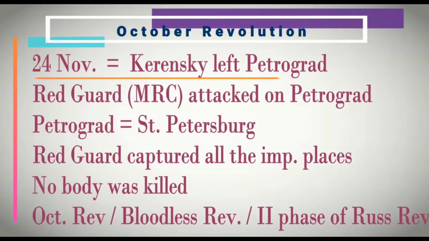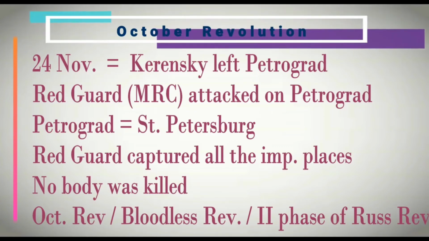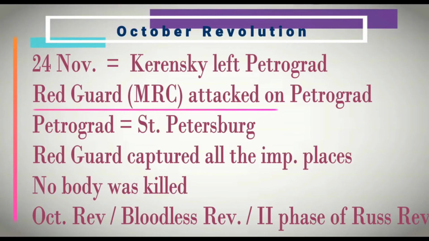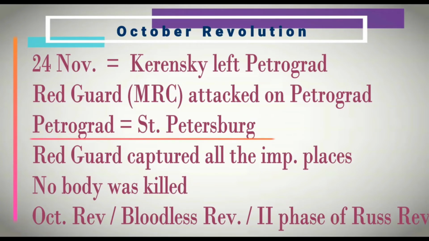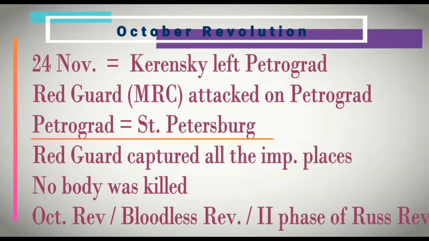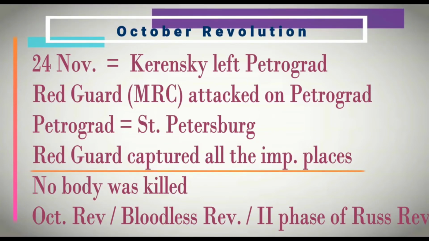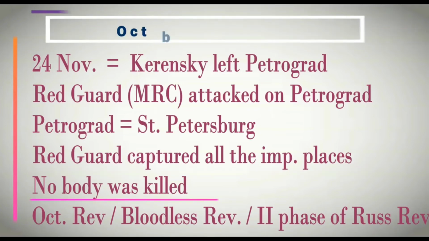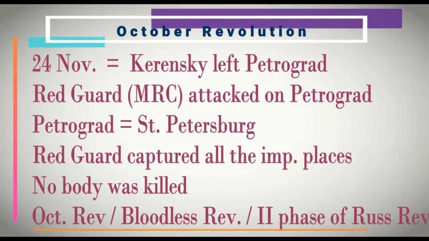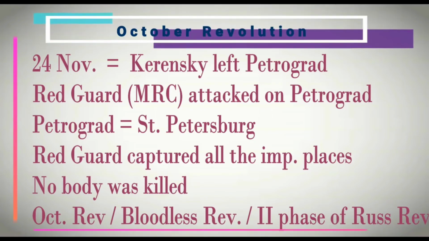This particular thing was seen as an opportunity by the Bolshevik-led MRC, that is Military Revolution Committee, which is also known as the Red Guard. This Red Guard attacked St. Petersburg, which at that time was known as Petrograd. So Petrograd is St. Petersburg only. They captured all important places, and in this uprising nobody was killed. That's why this October Revolution is also known as the Bloodless Revolution, and it is also known as the second phase of the Russian Revolution. So you have to remember.